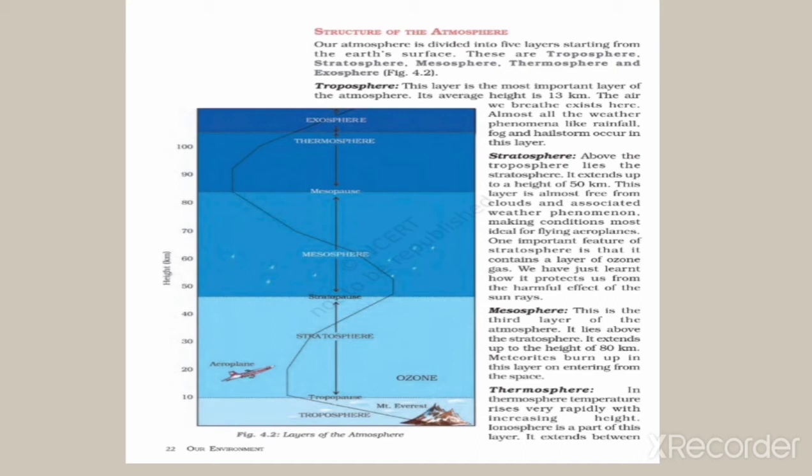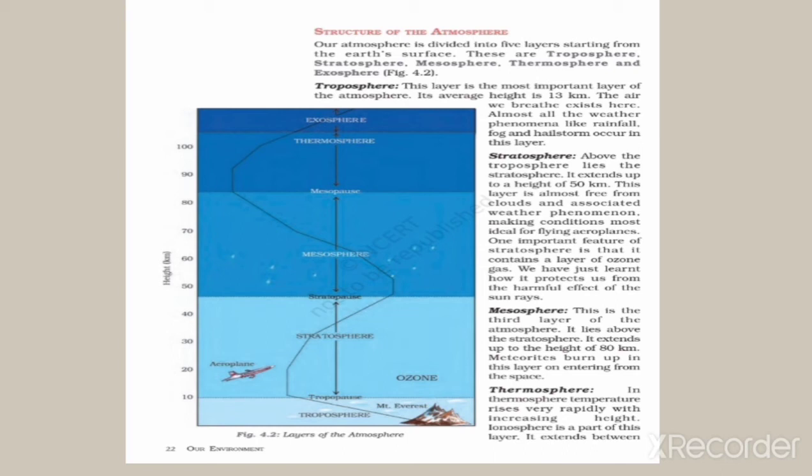The second layer, from 18 km to 50 km, is called the stratosphere, from 50 km to 80 km is the mesosphere, and from 80 km to 400 km is the thermosphere, and above that is the exosphere. So there are 5 different layers of the atmosphere.